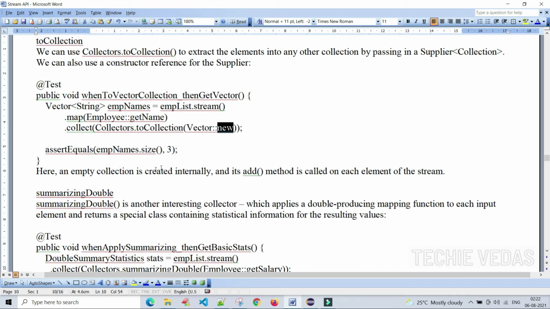Here an empty collection is created internally, the collection name is Vector, and its add method is called on each element of the stream.